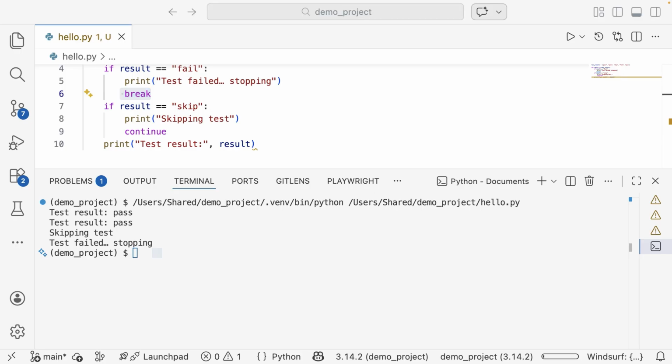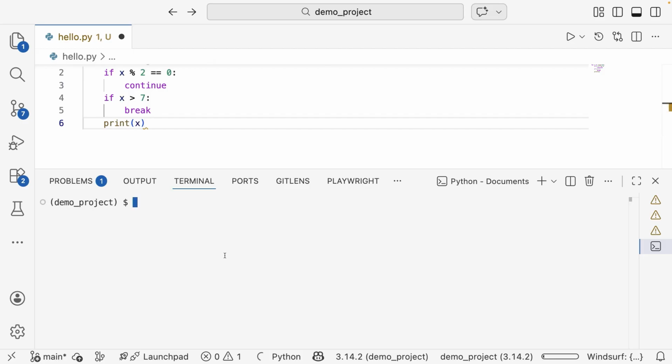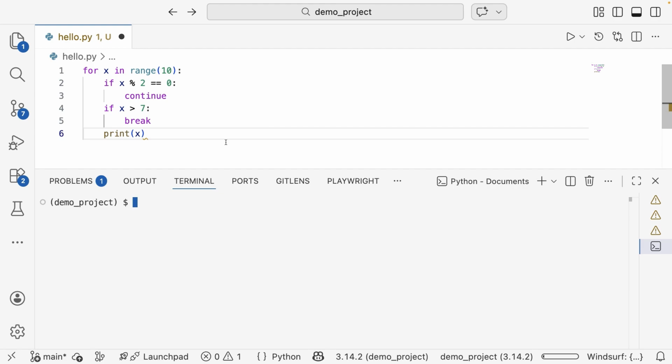So let's combine the break and continue together, and this is another interesting example. You can see here how we are using the break and the continue. In this code, continue will skip the even numbers. You can see the modulus of 2 of the number from 0 to 9. If the remainder is 0, we know that's an even number. So for even numbers, we are going to skip printing, and if the number is greater than 7, we are going to stop the loop by using the break statement.